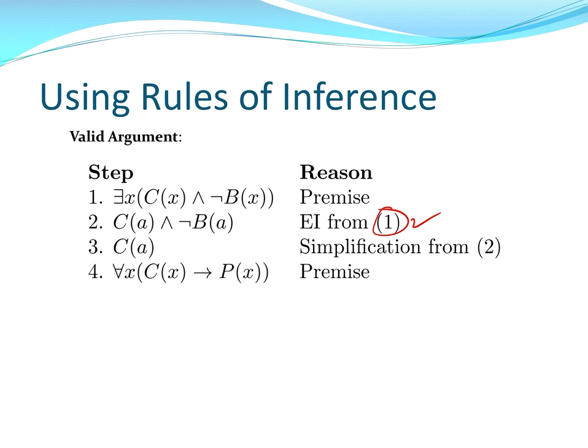And now we'll take the next premise, for every x, C of x implies P of x. And what does that mean? We can use universal instantiation to say that C of A implies P of A, since it applies to every person in the domain, including A. So all of these A's are the same person. We don't know who it is, but it's the same person.